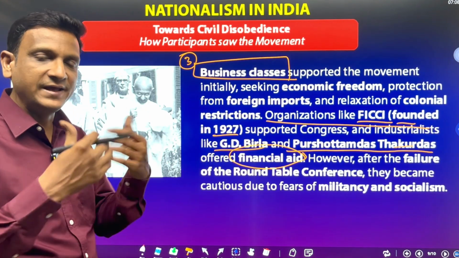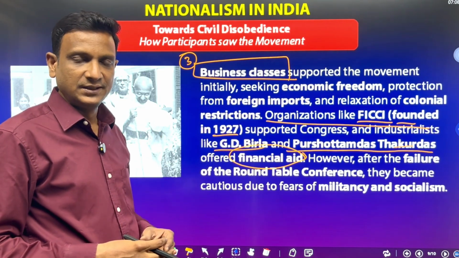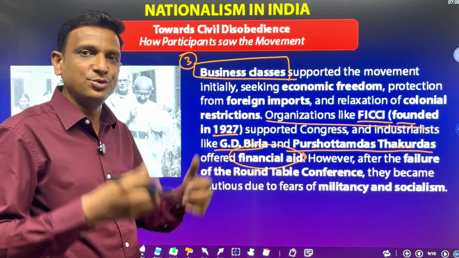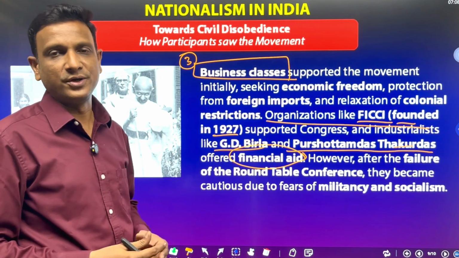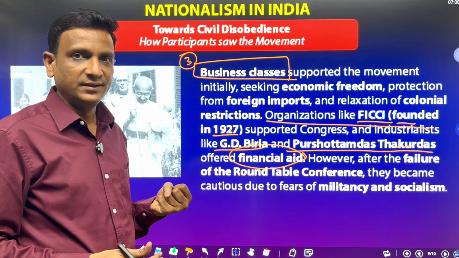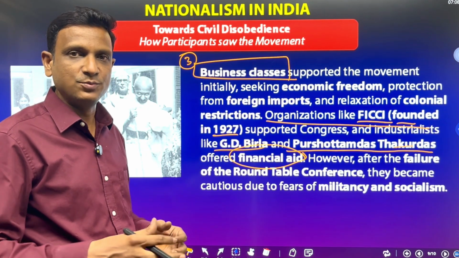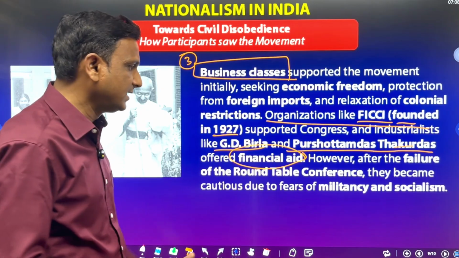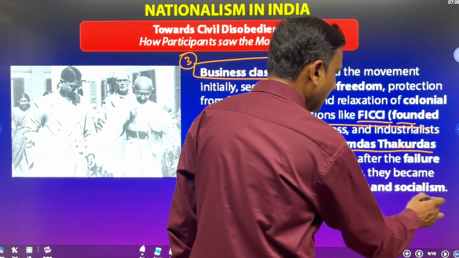But after the failure of the Round Table Conference, they understood the situation, that independence was not going to come. So they feared that if they still supported the civil disobedience movement, there was a chance of militancy and socialism.